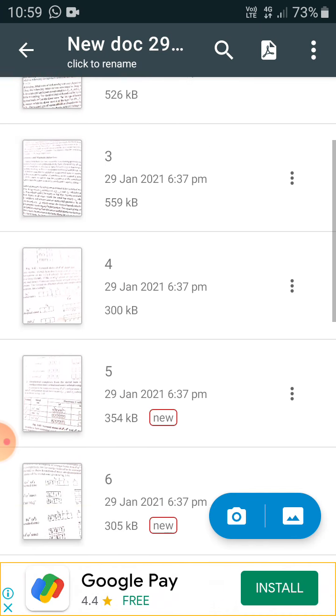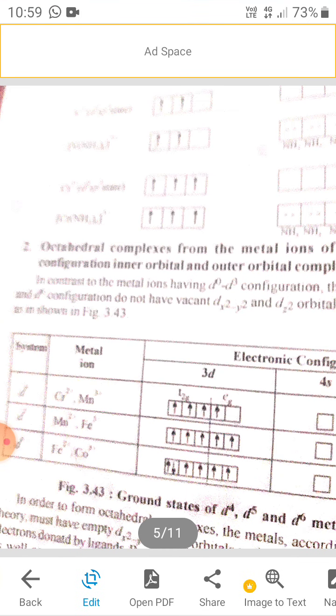In the ground state, the electrons are unpaired and then they are excited to the other state. Magnetism: in magnetism, we should have unpaired electrons. Unpaired electrons are equivalent to the magnetism. Octahedral complexes of metal ions with d4, d5, d6 and d7 configuration form inner orbital and outer orbital complexes. These types of complexes have unpaired electrons as well as paired electrons.